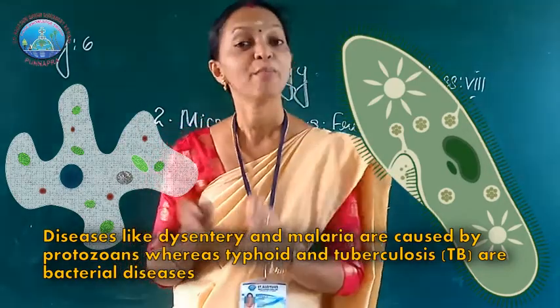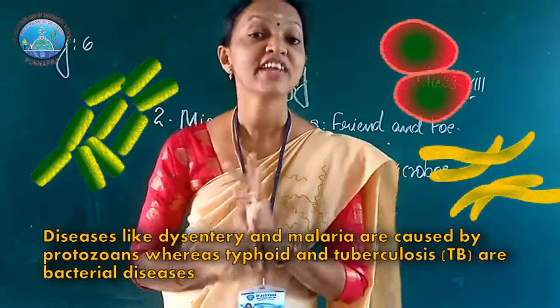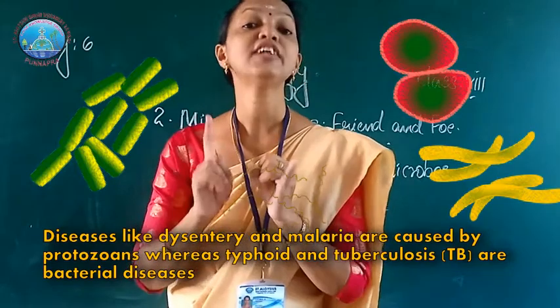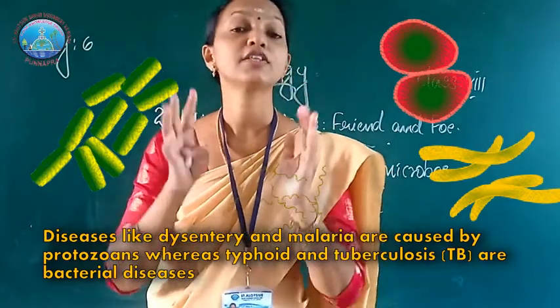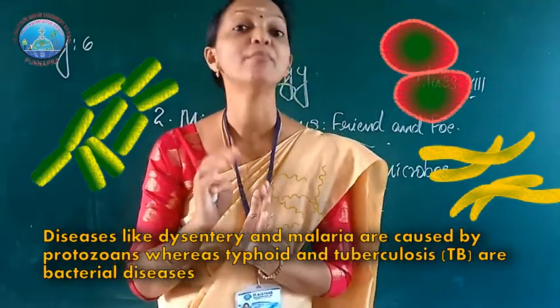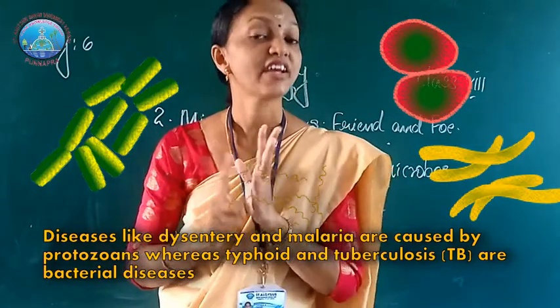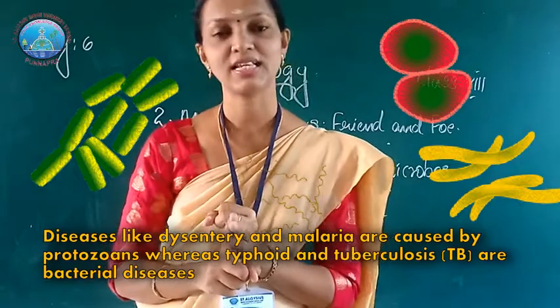Examples of bacterial diseases are typhoid and tuberculosis. These two diseases are caused by bacteria.